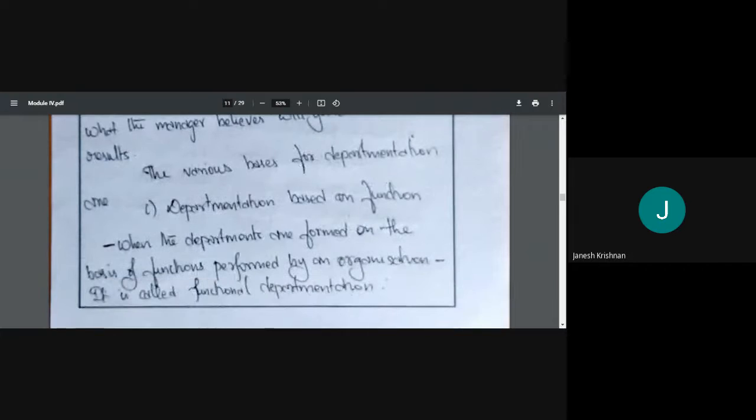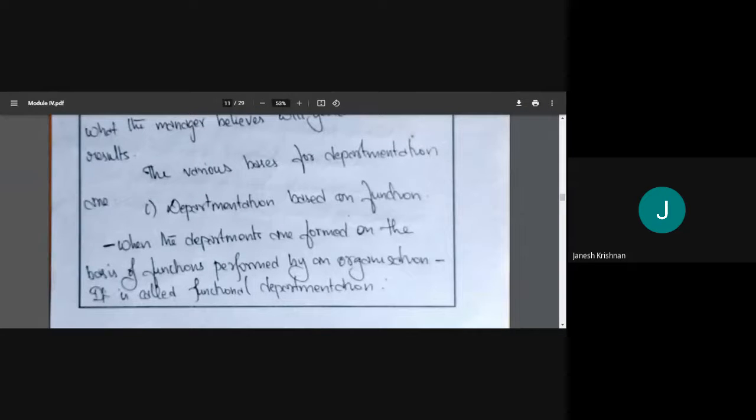Then the various bases of departmentation. The first one is departmentation based on function. Right? What is the function? When departments are formed on the basis of the function performed by an organization, it is called functional departmentation. What is the function? Is it marketing? Is it production? Is it finance? Is it engineering? Okay? That is the function. If we go more specific, in engineering, is it design, is it analysis, is it estimation, like that. Design and analysis will come under one, estimation will come under one. So departments are formed on the basis of function.